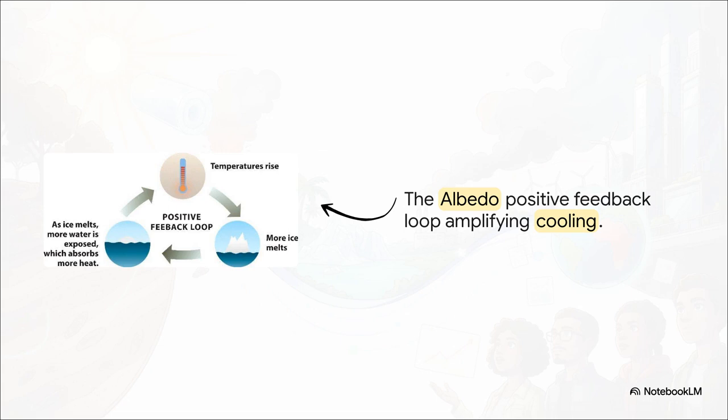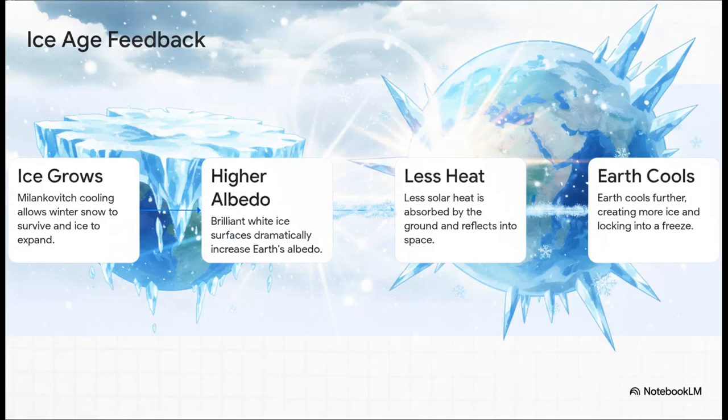We need a planetary power multiplier. The initial cosmic cooling sets off this relentless positive feedback loop, driven entirely by the growth of northern hemisphere ice sheets. Now, just as a quick reminder, a positive feedback loop in systems theory is basically a mechanism that amplifies a change, pushing the system further and further away from its original equilibrium. Here's exactly how that feedback loop plays out step by step.